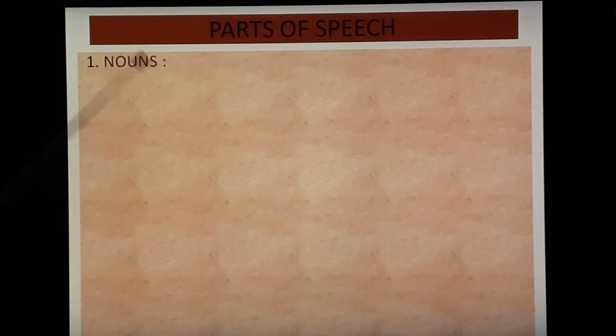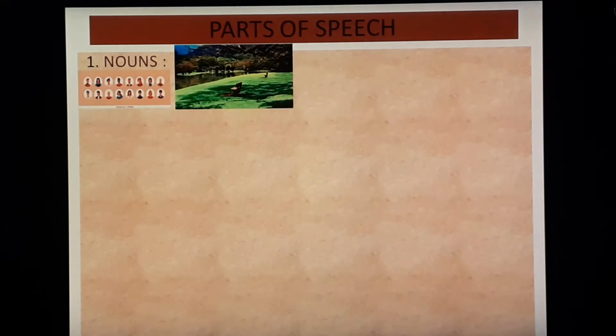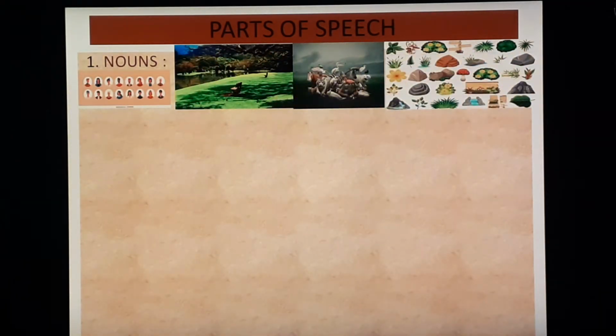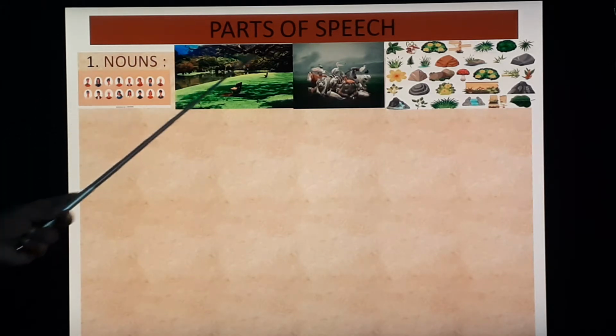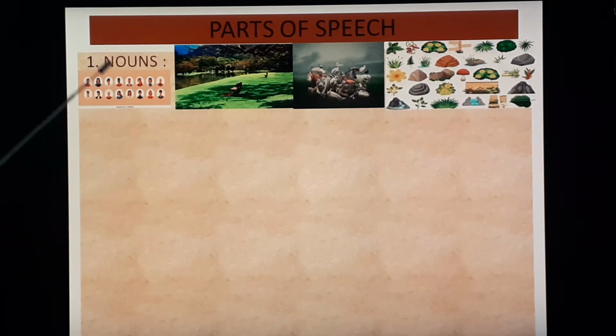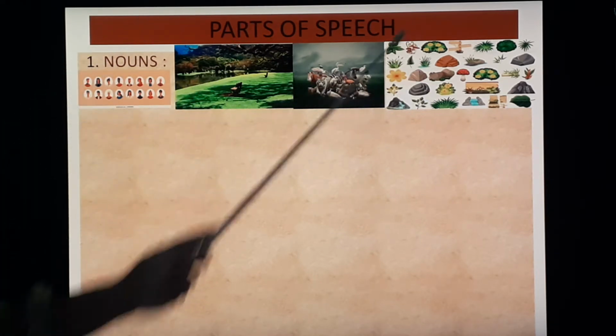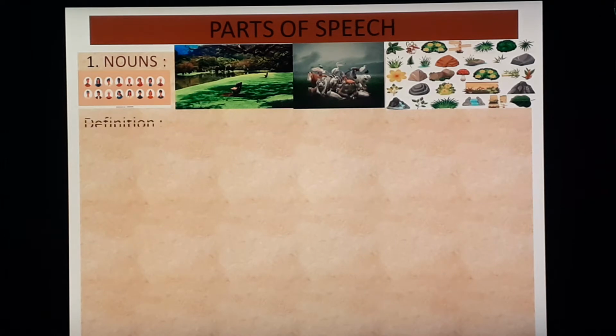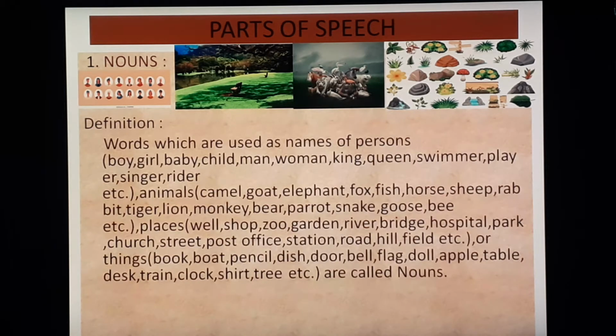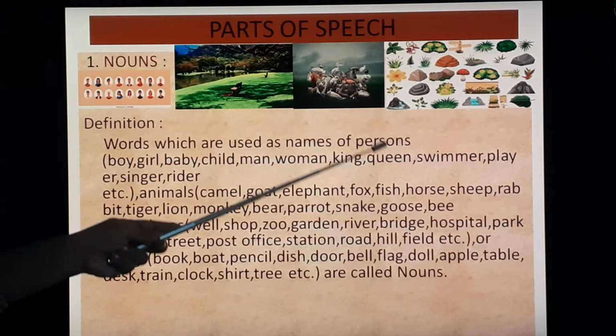First of all, we will see nouns. What are nouns? With the help of pictures, we will try to learn what are nouns. Nouns means the names of persons, places, animals or things. Let's see the definition. Words which are used as names of persons.